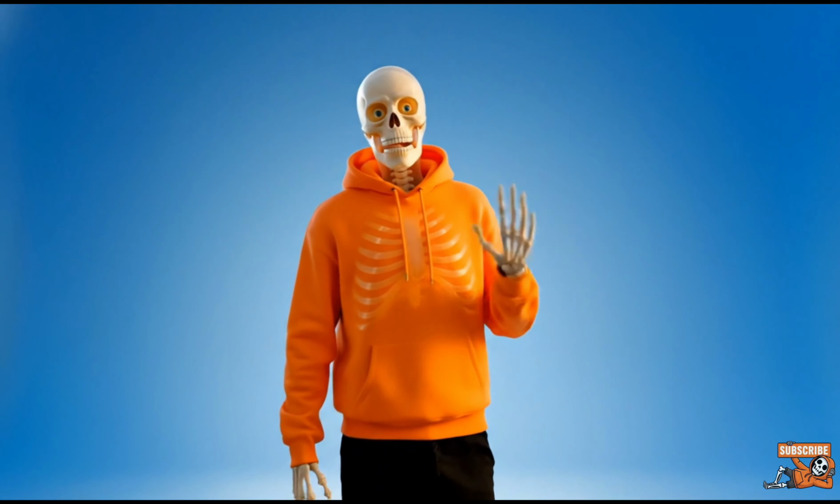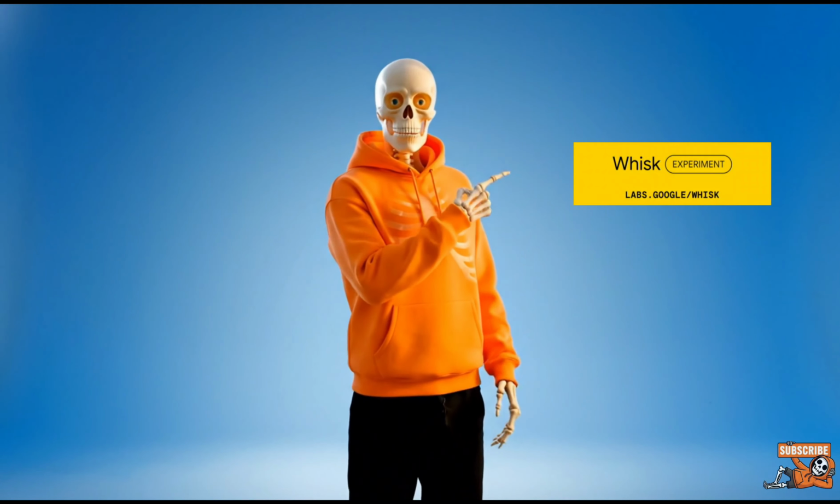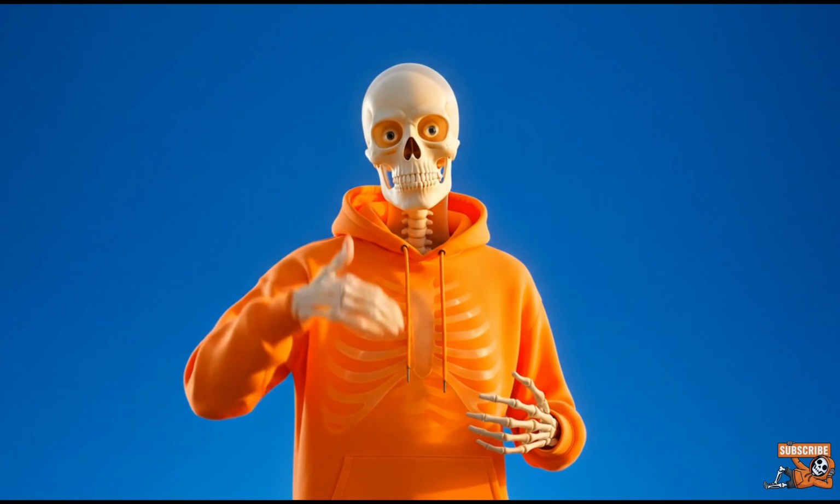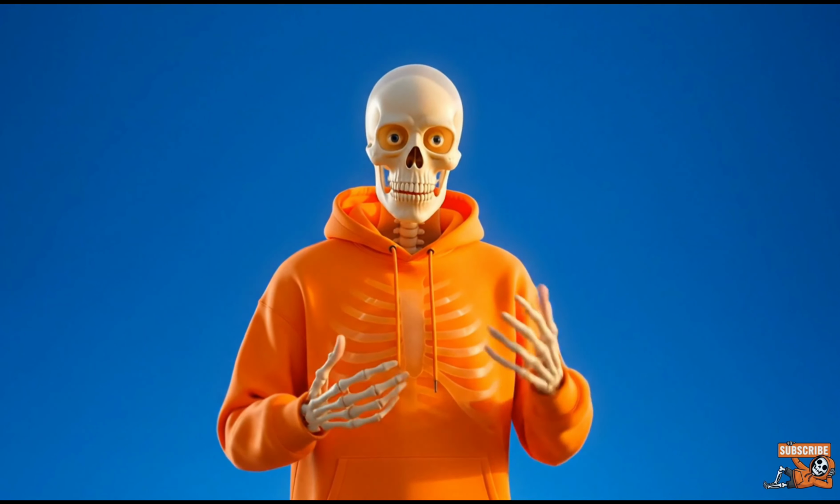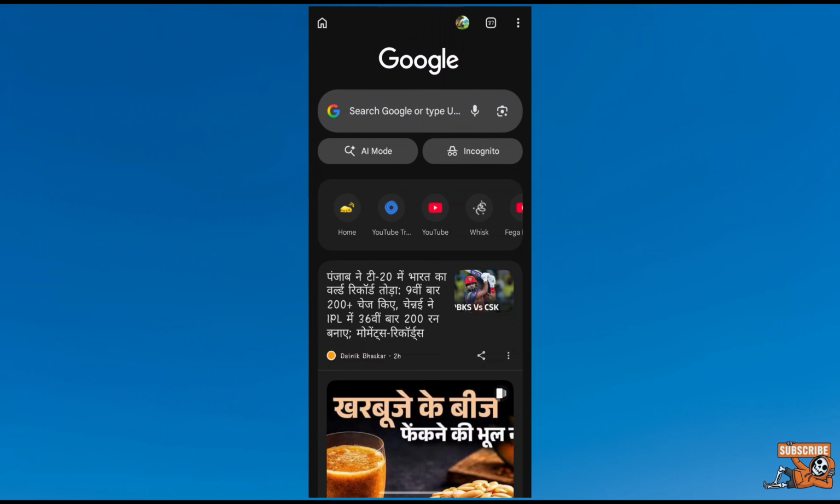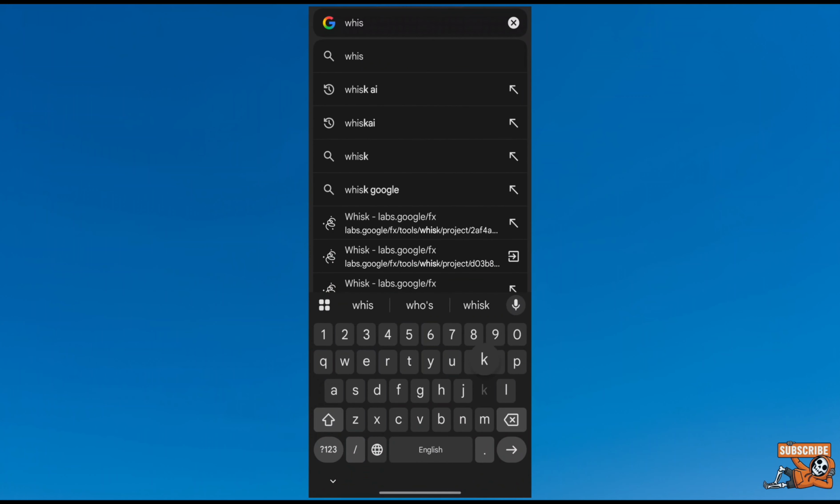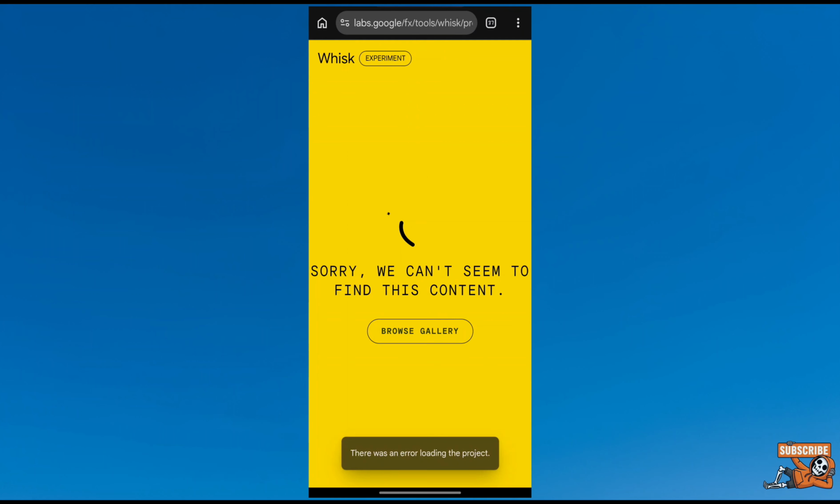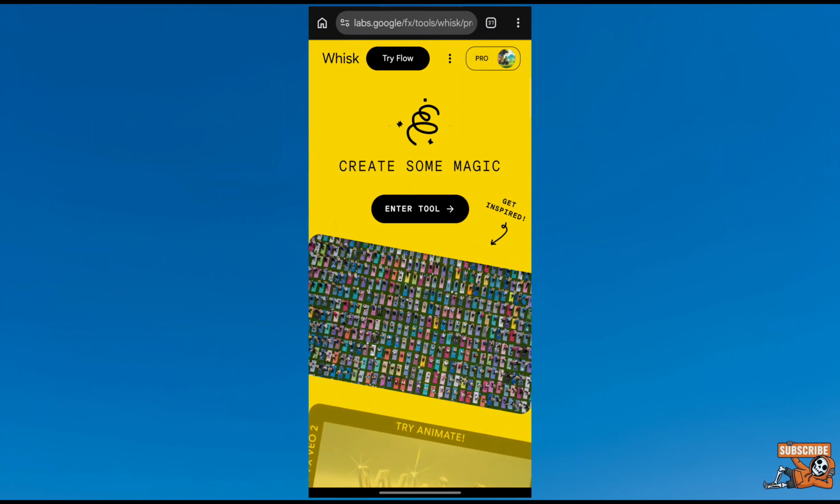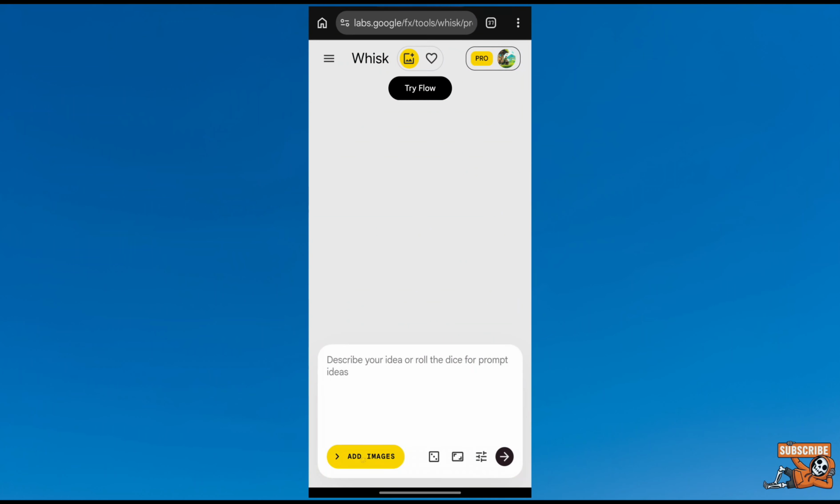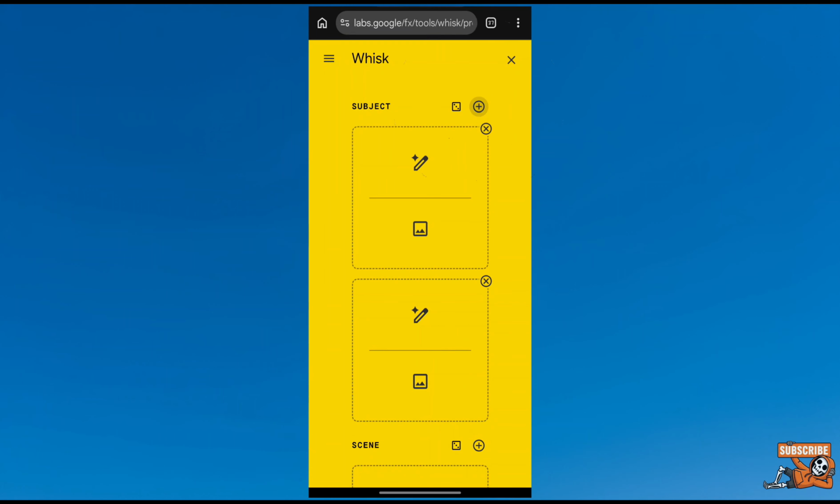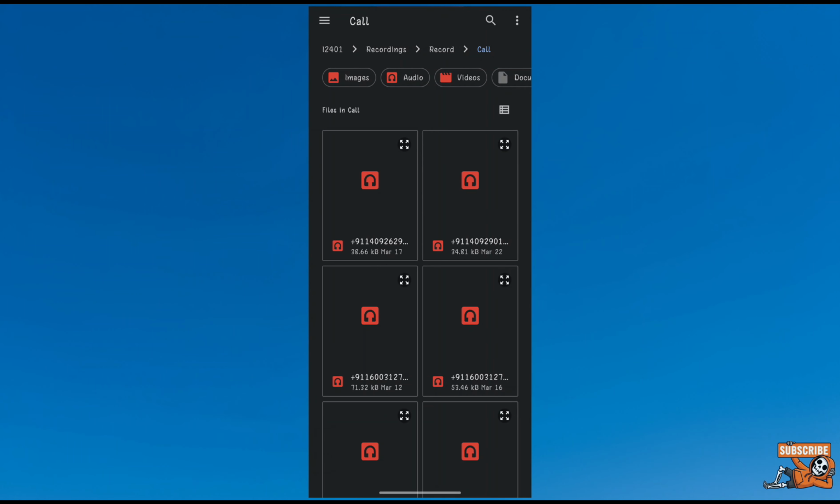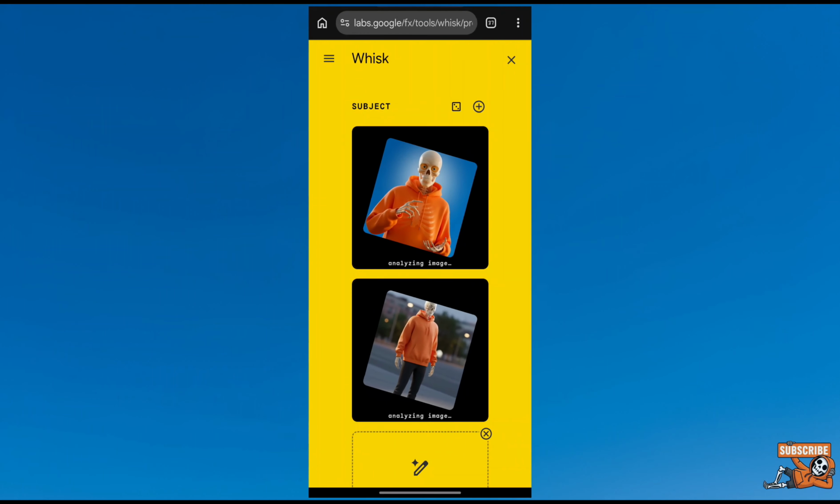Now comes the image generation. For that, we will use Whisk AI, which is completely free. Here you can generate unlimited high-quality images. For that, go to the Chrome browser and type Whisk AI. Then open the second website and log in with your Google account. After logging in, tap on Enter Tools. Now tap on Add Images. In the subject section, press the plus icon and select your character image from your device, then upload it to the subject section.